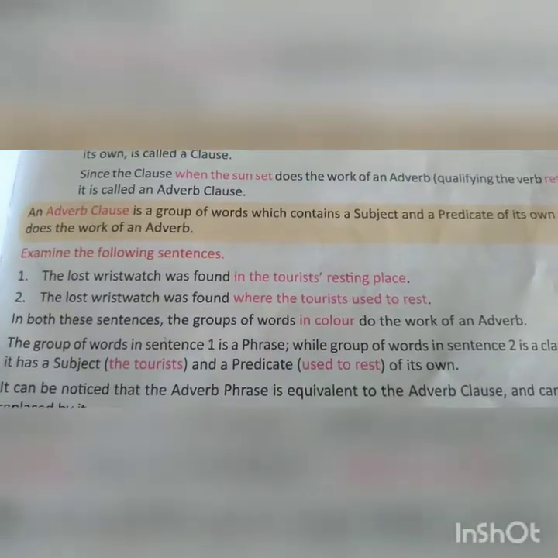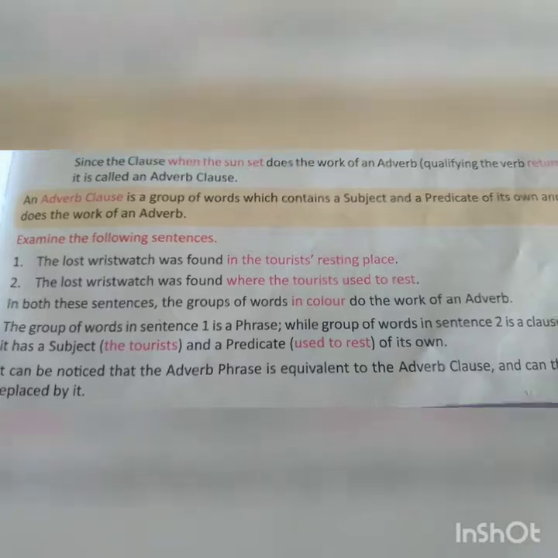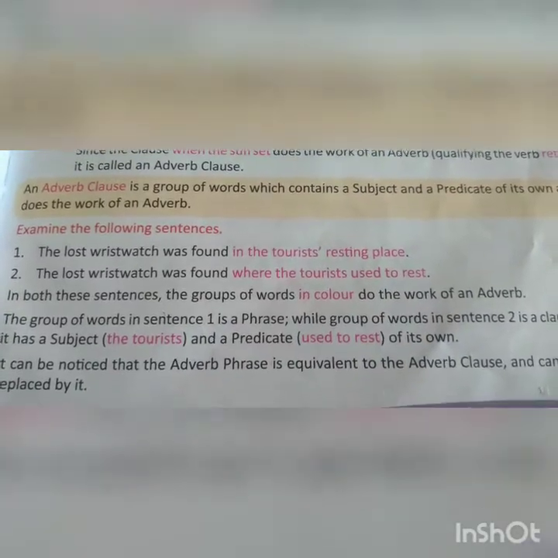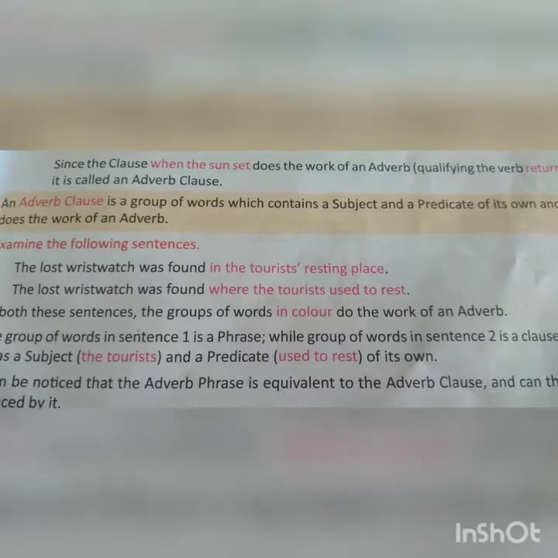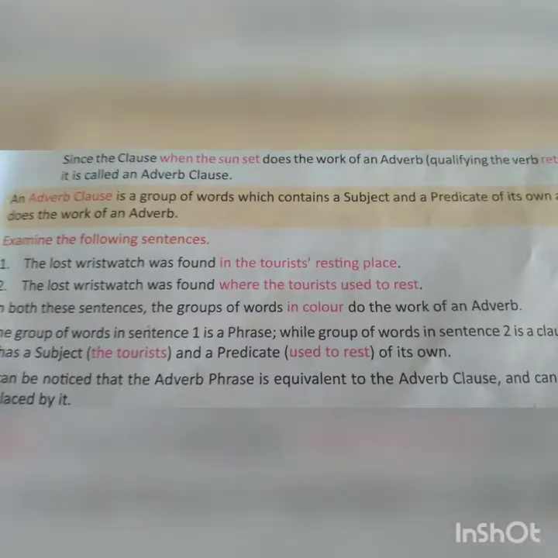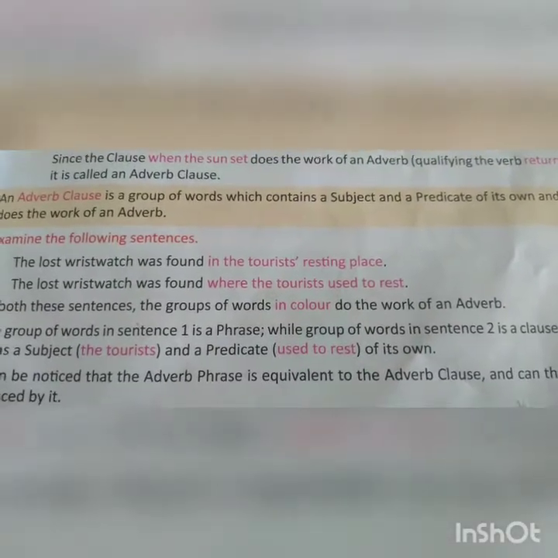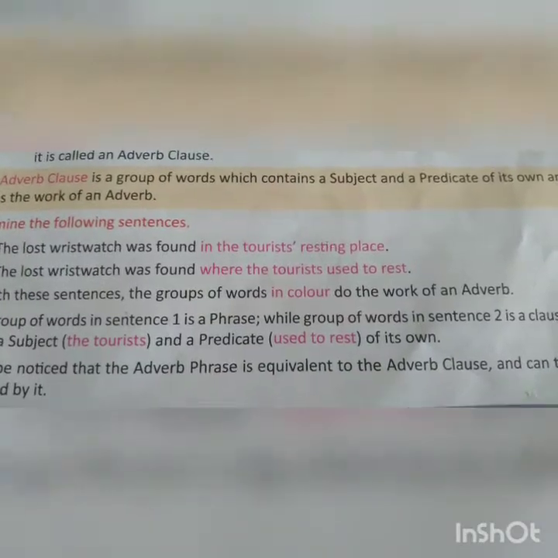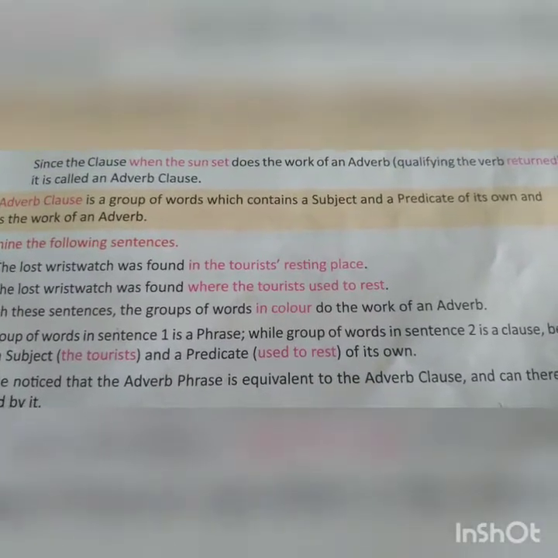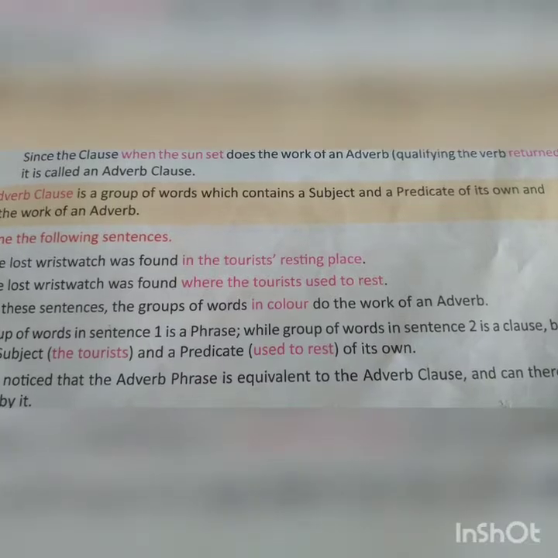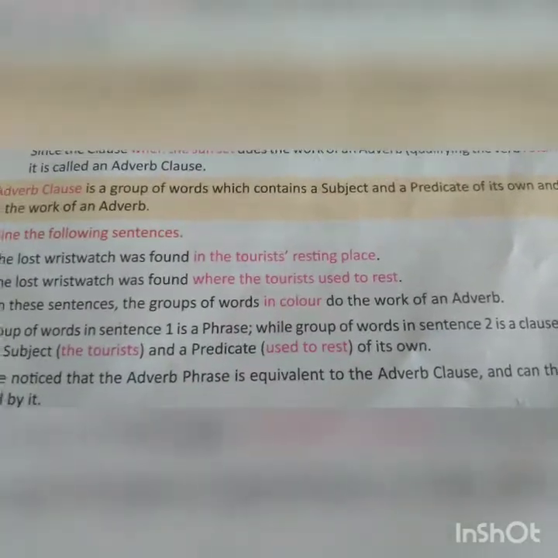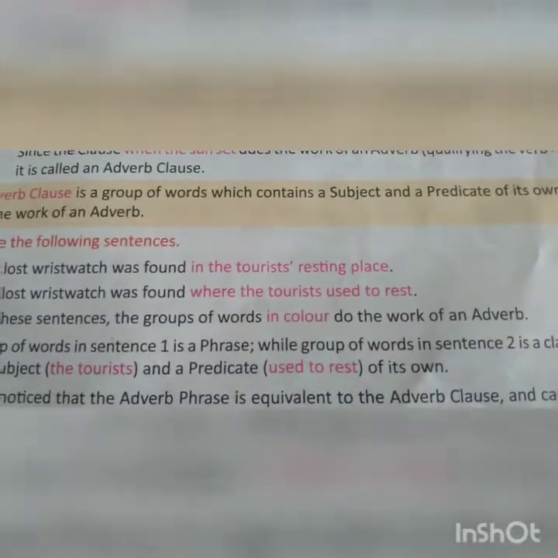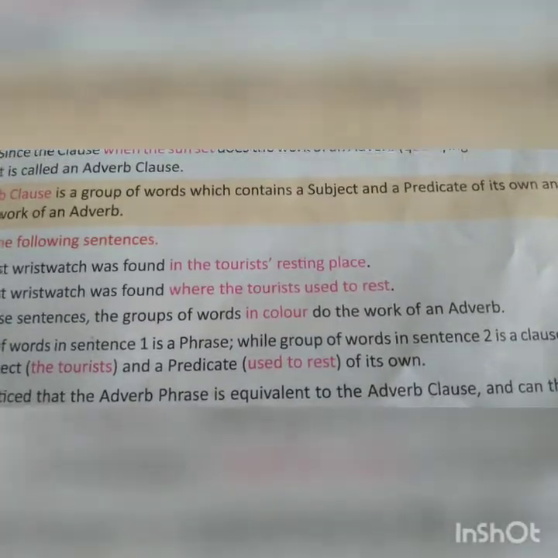In both these sentences, the group of words in pink color do the work of an adverb because they tell us something about the verb. And what is the verb here? Found. The words in pink color tell us something about the verb found, that is, where it was found.